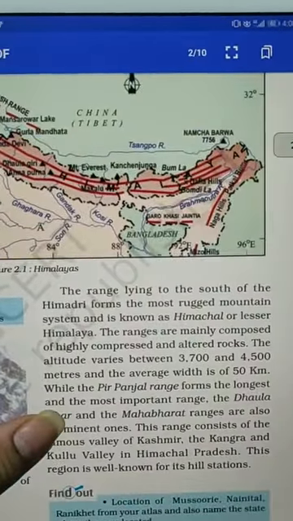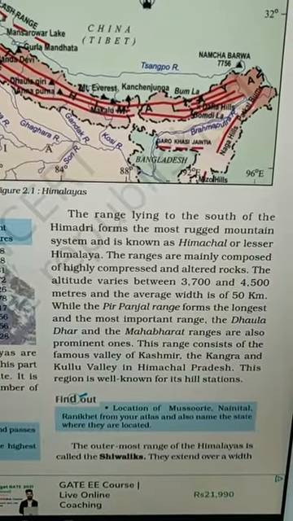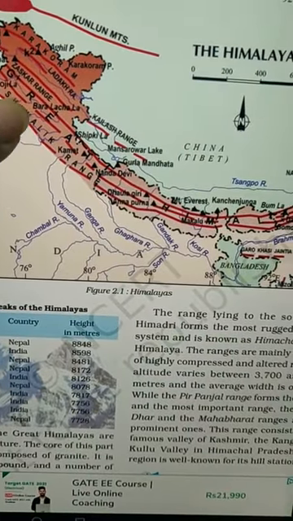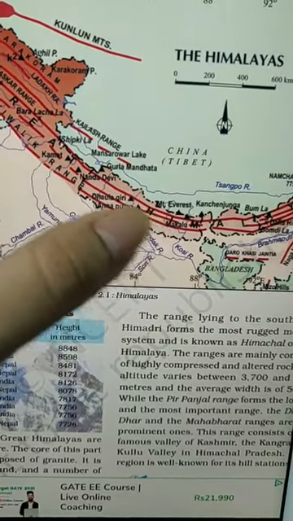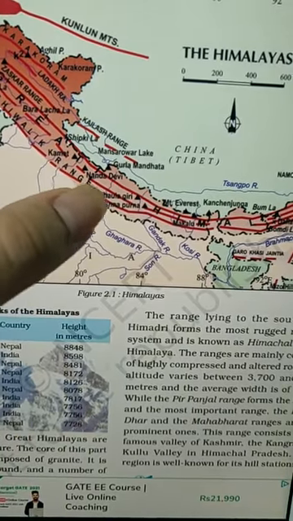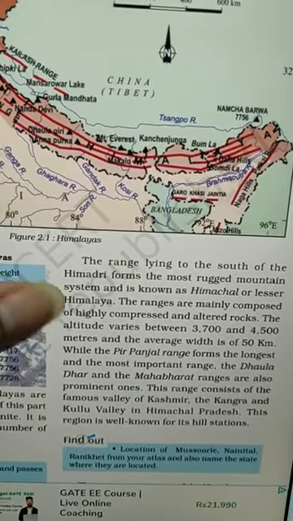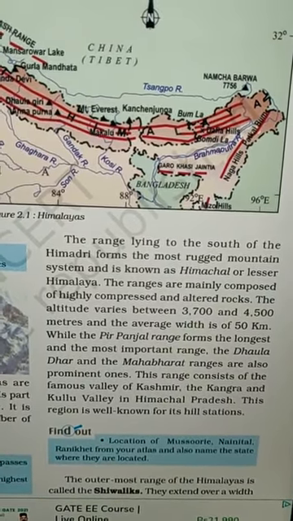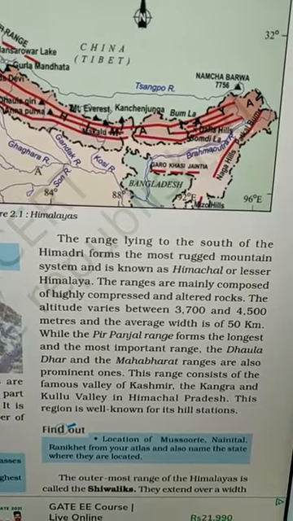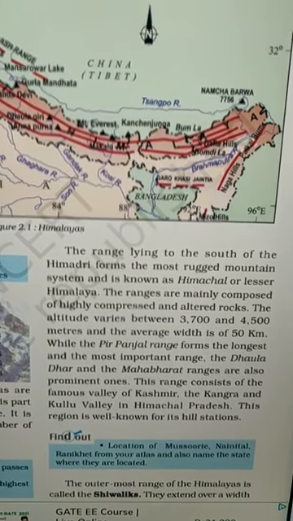Now the second range, which lies south of Himadri, is Himachal or Lesser Himalayas. Look here, this second red line which has a lot of breaks in the middle, this is the second range of the Himalayas, which is known as Himachal or Lesser Himalayas. This range mainly consists of compressed and altered rocks. The altitude of this range varies between 3,700 to 4,500 meters and the width is 50 kilometers.